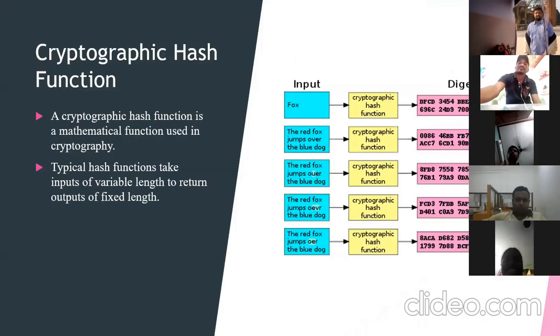One more cryptographic primitive you need to understand is the hash function. Hash function is like a compression function. You can give any length of input and it produces a fixed output.